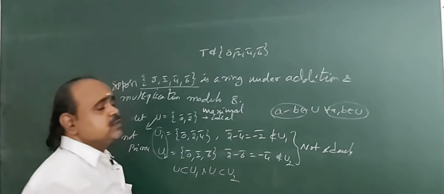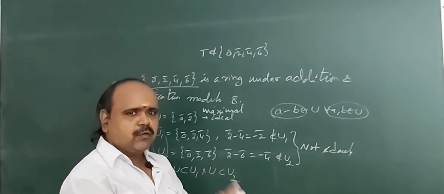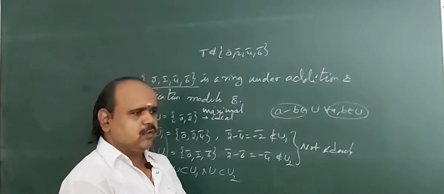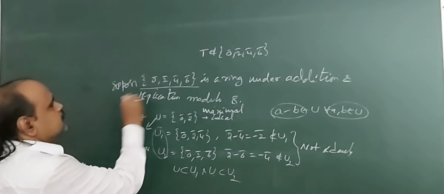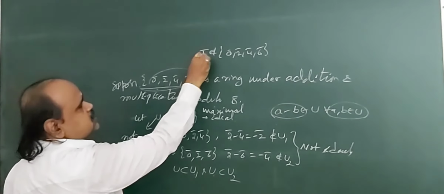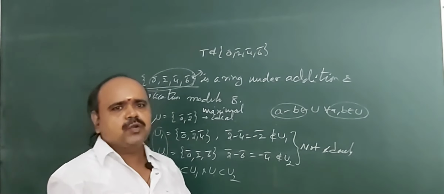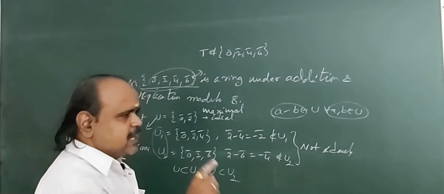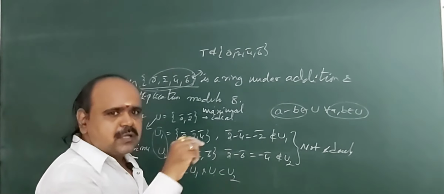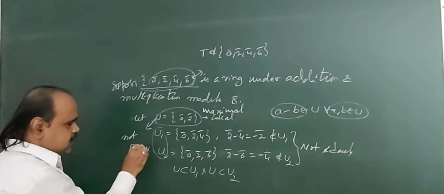What we said earlier: if R is a commutative ring with unity, then U is maximal if and only if U is a prime ideal. But here the unit element 1̄ is not in the ring, that means the ring is without unity. That's why the maximal if and only if prime condition fails here. So we took an ideal which is maximal but not prime.